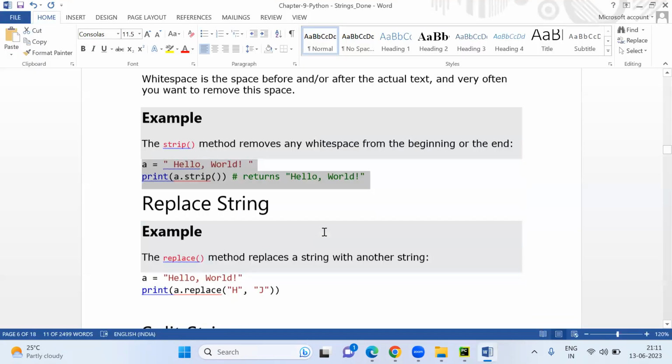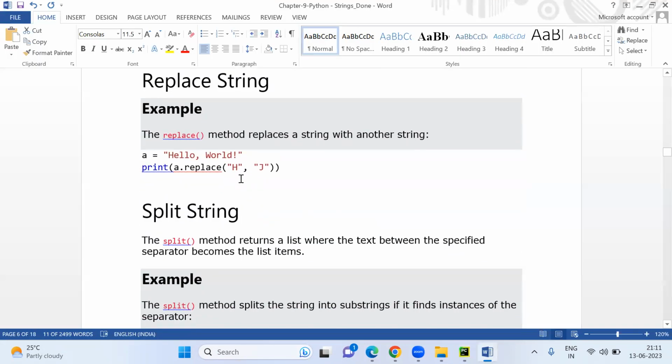Now, next one. Replace the string. If you want to replace the string, if you want to replace H with J, then you can use it like this.